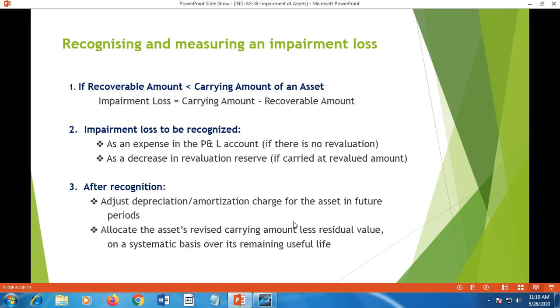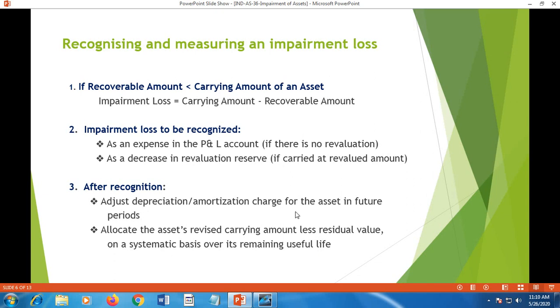Then after recognition of impairment loss, what should be done? Adjust depreciation and amortization charge for the asset in future periods. That is, after impairment loss, normally annually, adjust the depreciation and amortization charges for the asset for future periods. Then allocate the asset's revised carrying amount less residual value on a systematic basis over its remaining useful life.